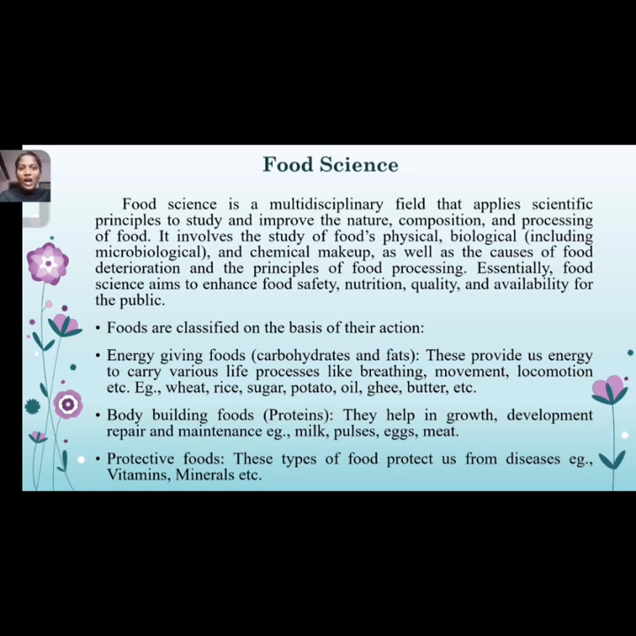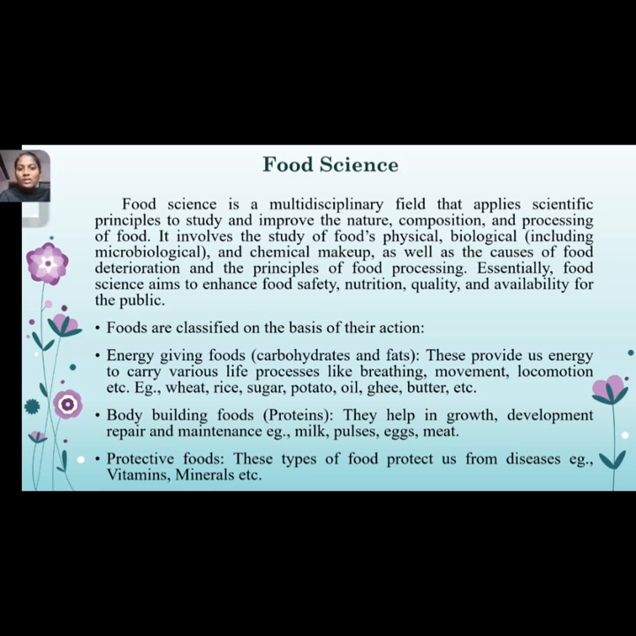So let us see how foods are classified on the basis of their action. There are three types. The first one is energy giving foods, like carbohydrates and fats, which are the major sources of energy in our body. For example, wheat, rice, sugar, potato, oil, ghee, butter, etc. These provide the energy for processes like breathing, movement, locomotion, etc.